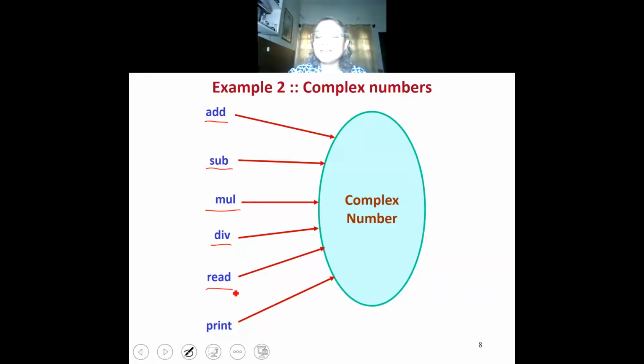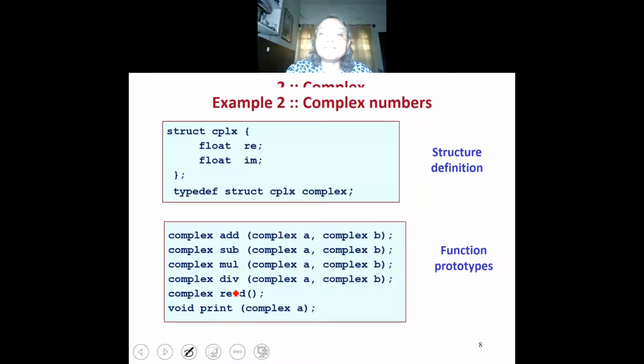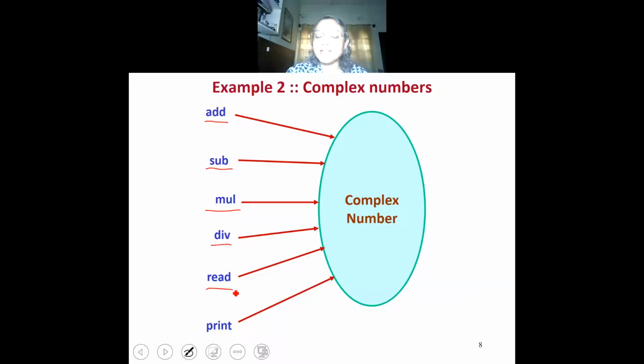Read will take the input of a complex number from the user and construct a new complex number. As you know, a complex number has two parts, the real part and the imaginary part. It will take the input of the real and imaginary parts from the user and construct a complex number. Then print will take a complex number and print it in a desired form. So these are the operations that we have defined on complex numbers, and for each of these operations, we can write a line specifying what they will do.